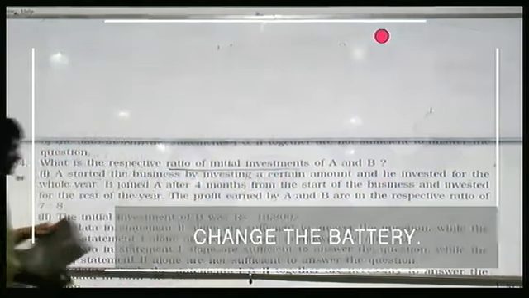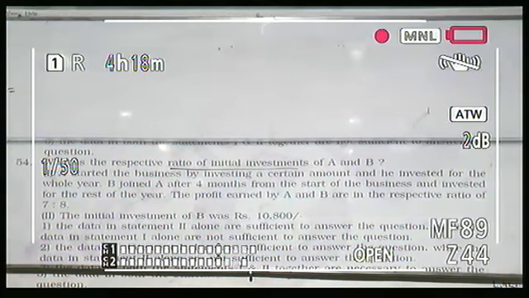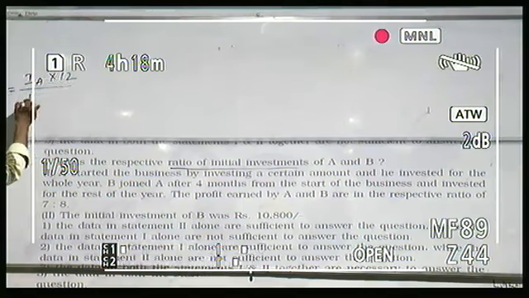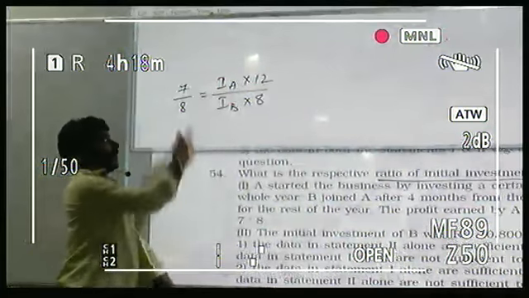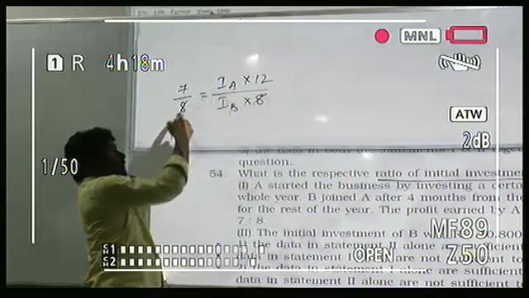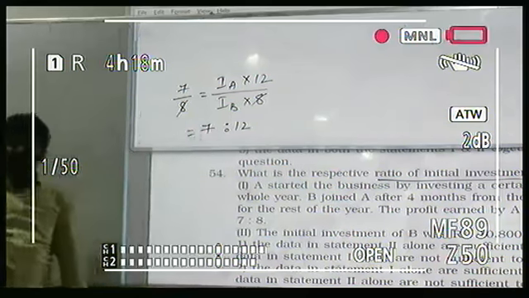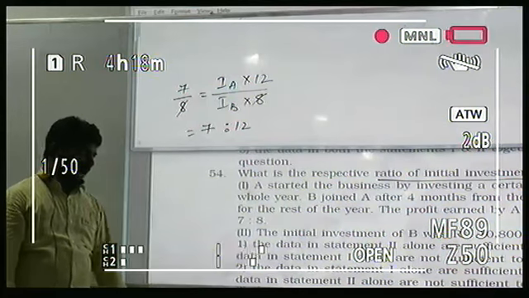Ratio of investments. Profit sharing ratio is given as 7:8. We'll write it as 7/8. Profit sharing ratio will be equal to investment multiplied by time ratio. Investment of A into time period 12 months, investment of B and he will be there for only 8 months. 8 cancel. Investment of A by investment of B becomes 7/12, which is 7:12. Will you get answer or not? 1 alone is sufficient.